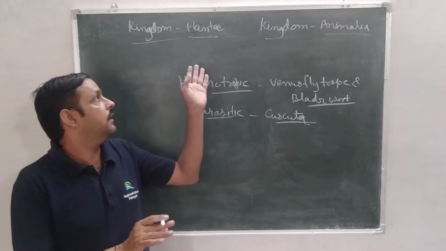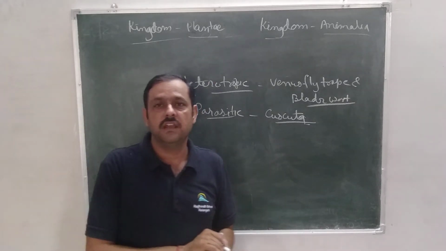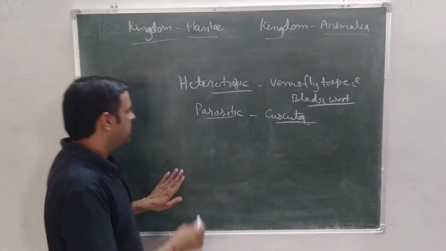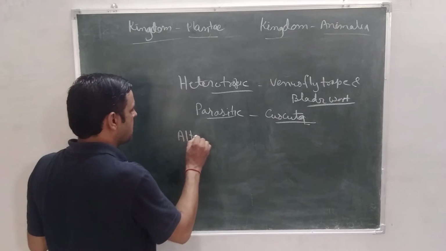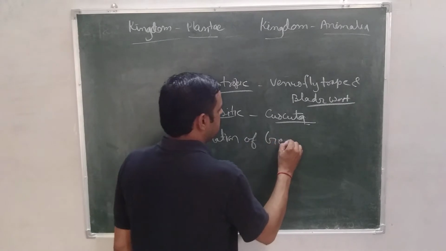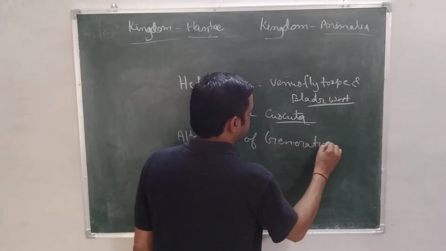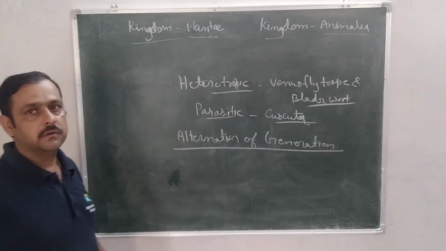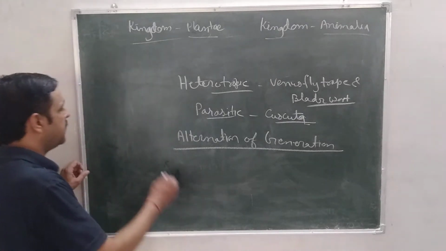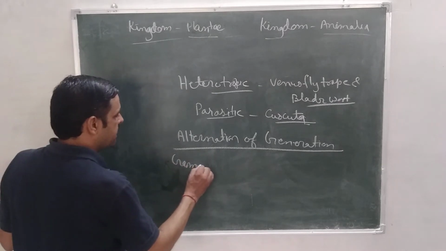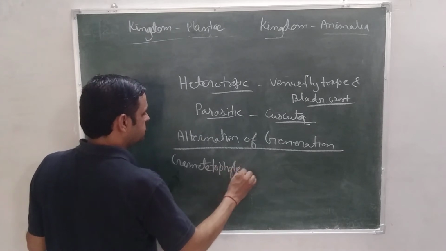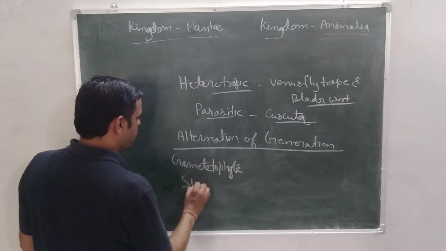So this is Kingdom Plantae, and there is one important character which we are also discussing here, that is alternation of generation. What is alternation of generation? I told you earlier that the main stage of a plant may be gametophyte or sporophyte.